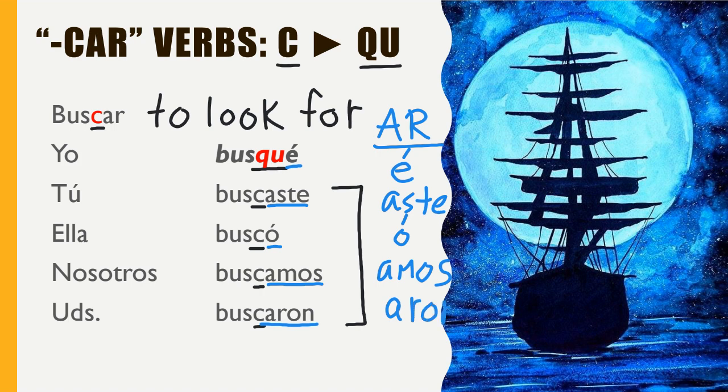So, like I said, pirate verbs are first person irregulars because they are only irregular in the yo form. All of the other forms are normal. And the part that's highlighted in red is the only part that's irregular. The C changes to a QU.